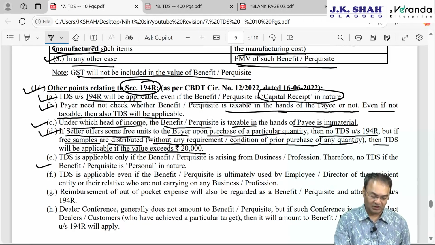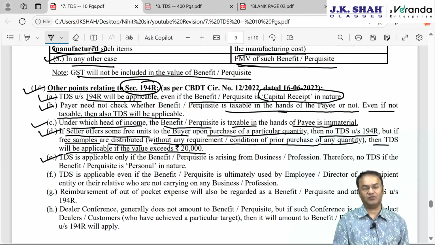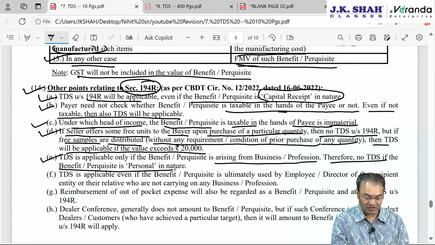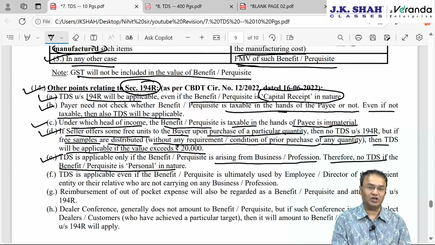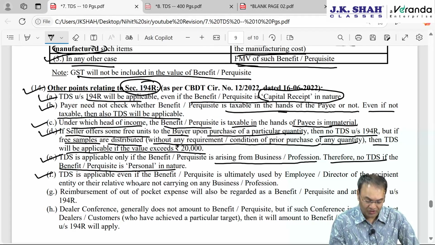Okay, then E point. It says TDS is applicable under 194R only if the payment is for business or arising from business or profession of the payer. Therefore, no TDS if the benefit or perquisite is personal in nature. So just like 194C and 194J, no TDS if the benefit or perquisite is personal in nature.